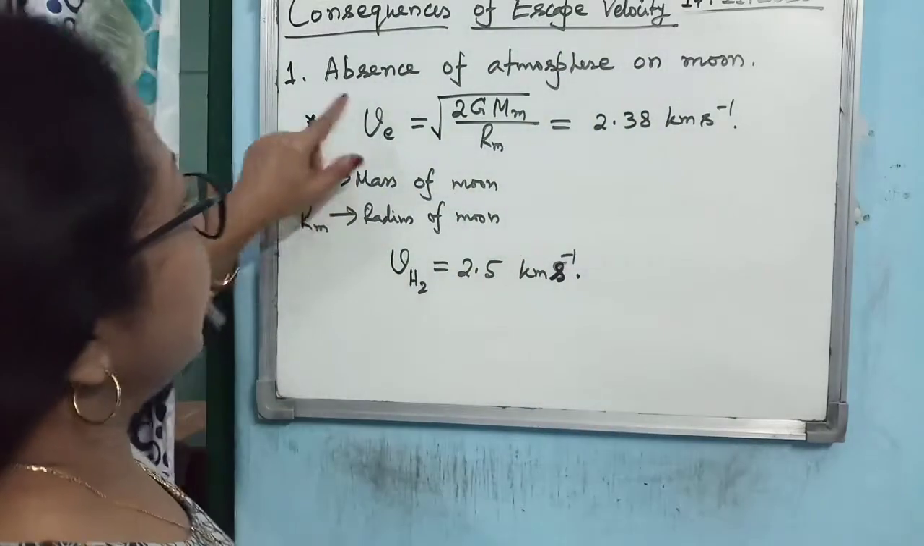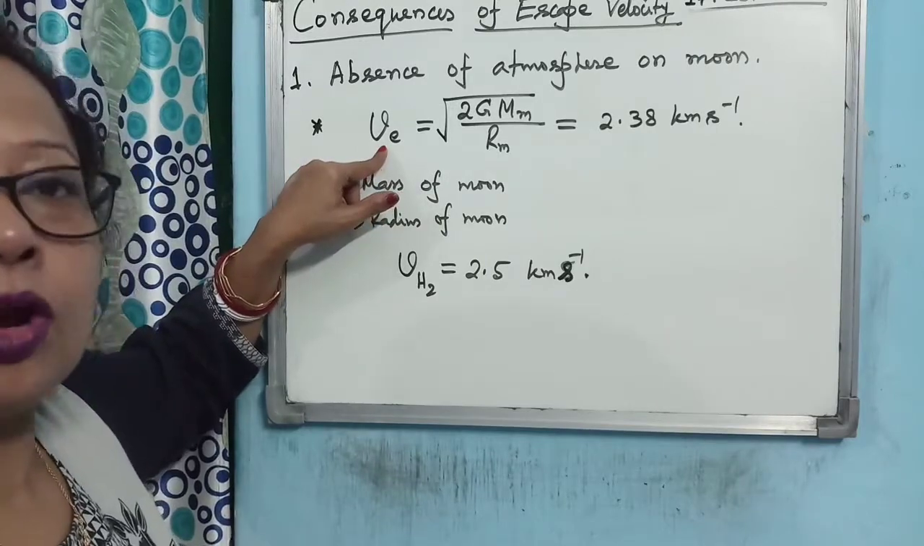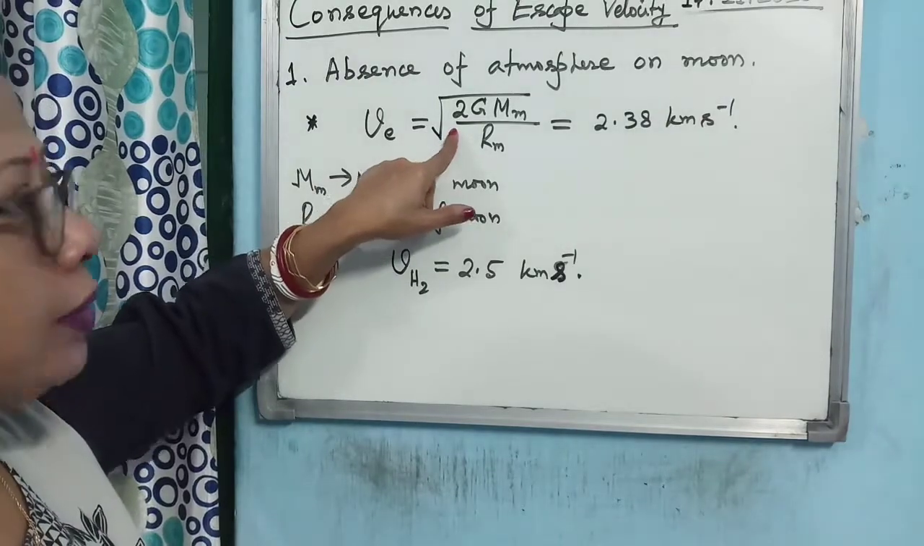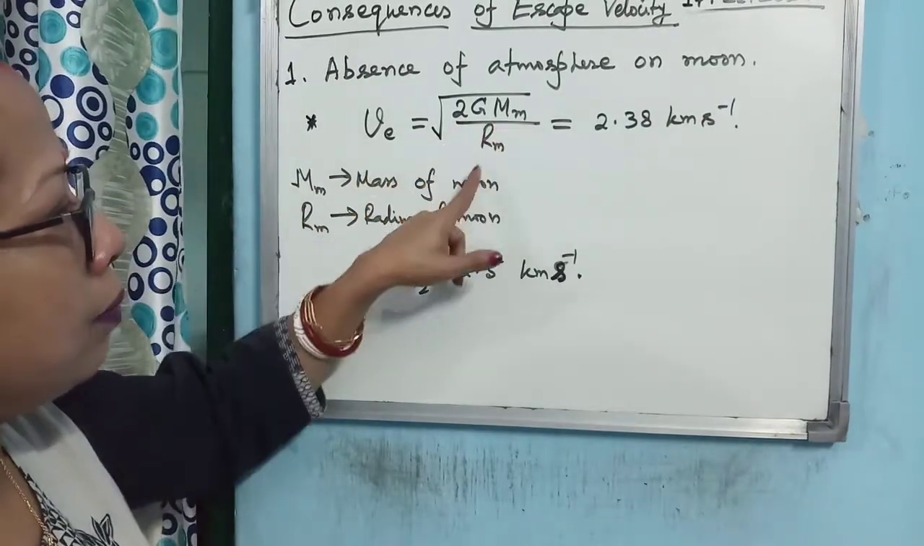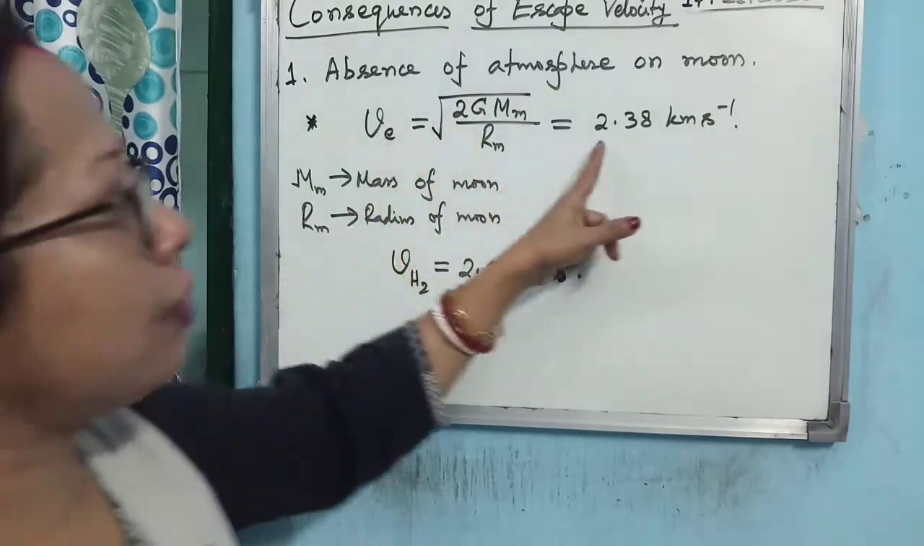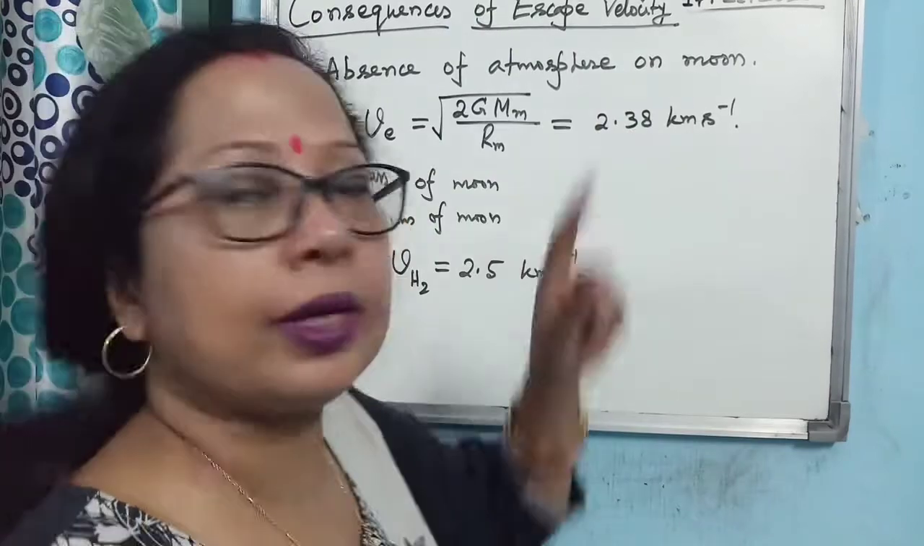Because if you just calculate the escape velocity of any particle or any body from the moon surface, then what will be the formula? Just now I have discussed, it will be root of 2GM of moon by radius of moon. Now if you substitute these values, then escape velocity from the moon surface comes to 2.38 kilometer per second.